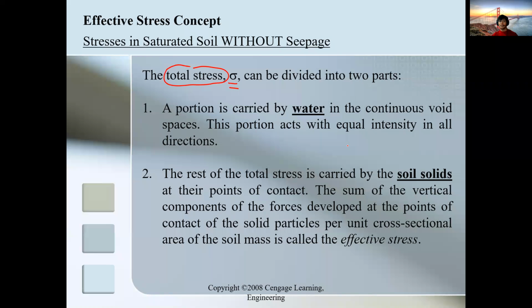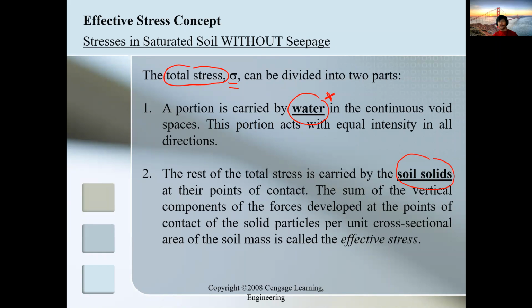The total stress is governed by two portions or two phases, which are the water aspect and the soil solids or the soil particles. So that's total. If we go to effective stress, we remove the water aspect to make it effective.